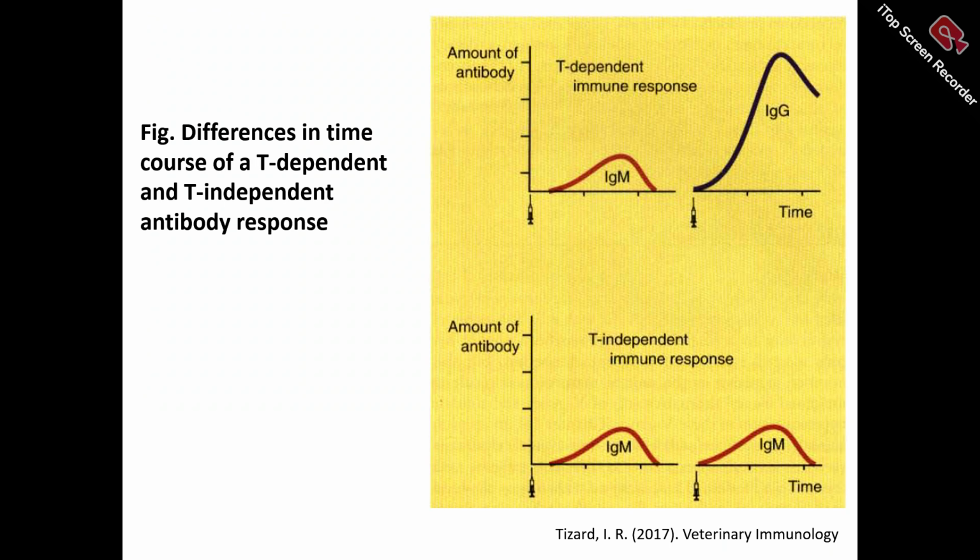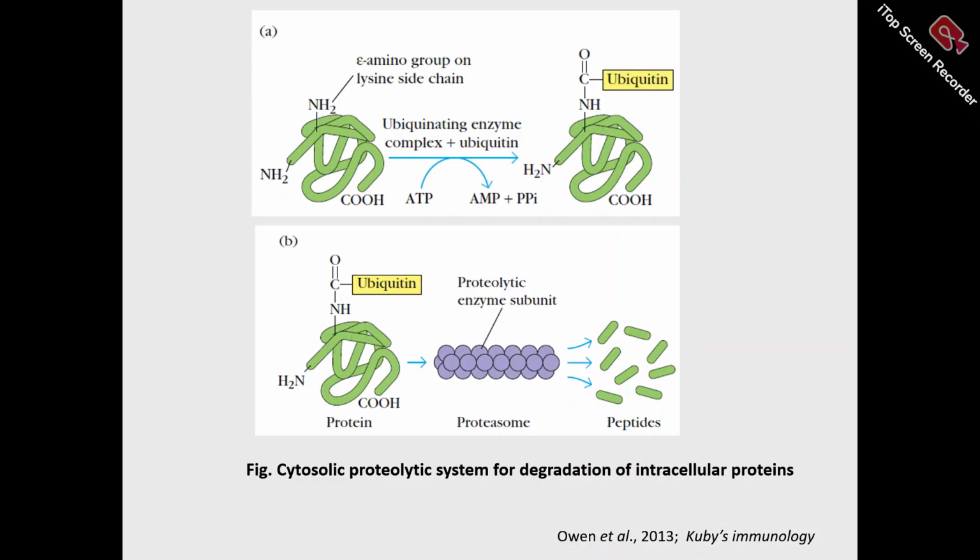This is the differentiation in the time course of T-dependent and T-independent response. You can see in the T-independent immune response, there is production of IgM only, no production of IgG. So if we want to get a good immune response, we have to generate CMI response.